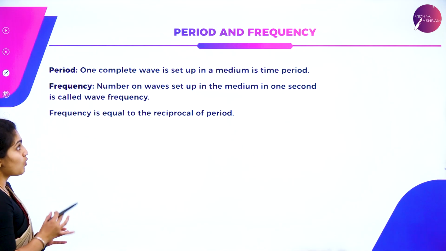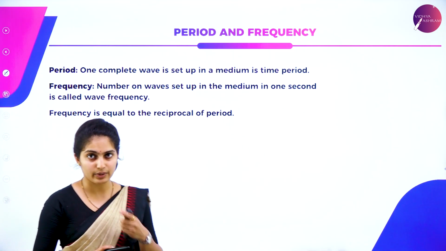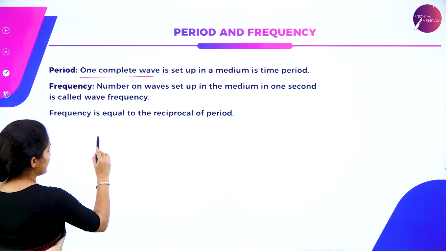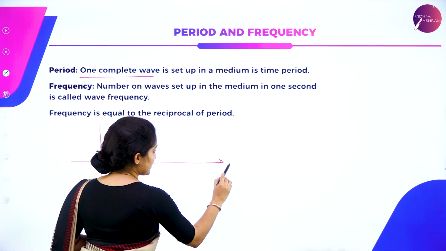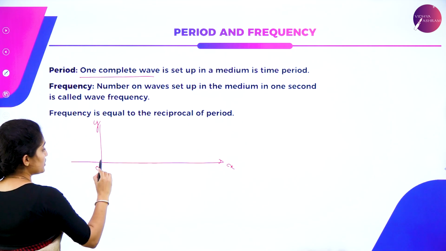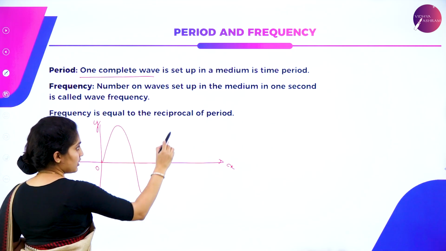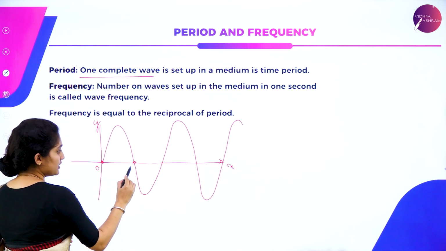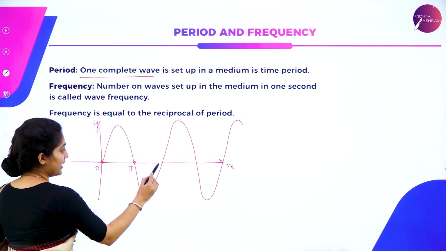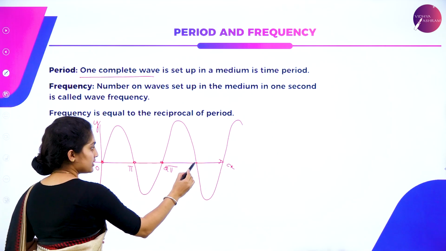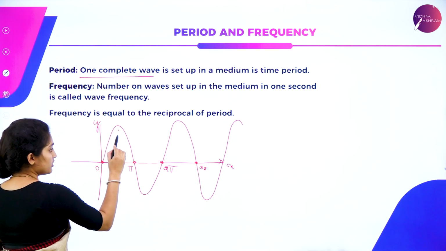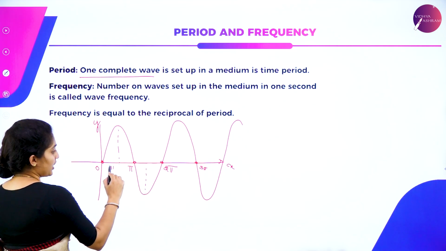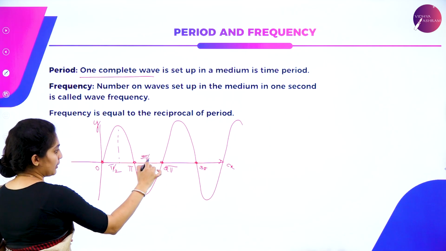So now let us study what is meant by period and what is meant by frequency. One complete wave is set up in a medium, that is the time period. Suppose you consider this axis as previous, x-axis, y-axis, origin. This is the waveform, and this is 0, this is pi, that means 180 degree. This is 2 pi, this is 3 pi, it goes on. So the center of this is 90 degree, 270 degree, so it is pi by 2, 3 pi by 2.